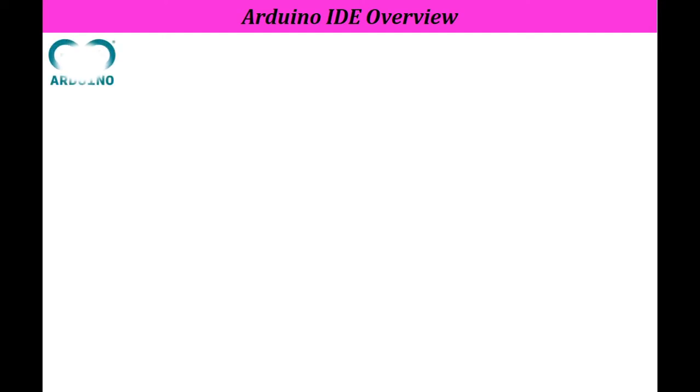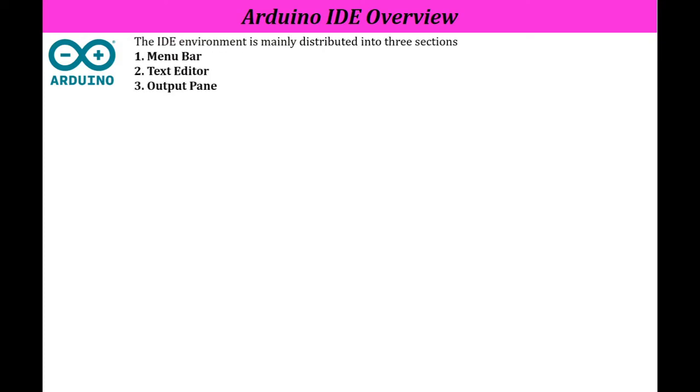Now what is an overview? This is the symbol of the Arduino IDE, that is Integrated Development Environment. It consists of three important parts. The first one is the menu bar, the second one is the text editor, and the third one is the output pane.